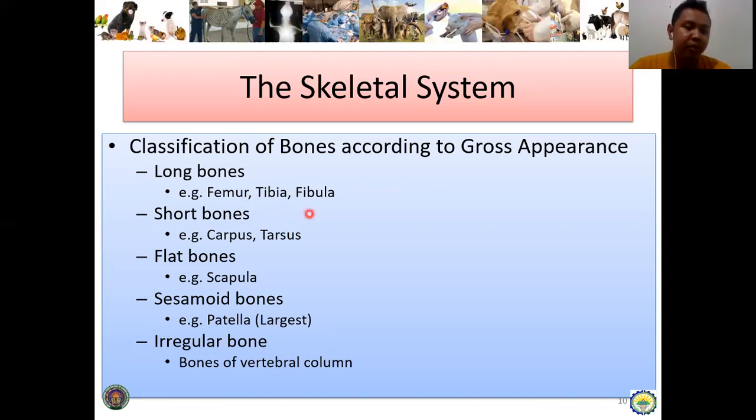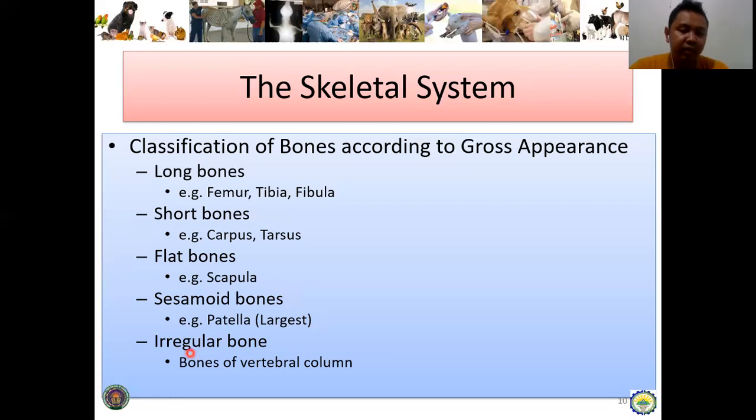Next is the short bones, the carpus and the tarsus, ang aton sa mga kamot. Flat bones, the scapula, especially ang common name na is the shoulder blade, yes. Sesamoid bones, the patella. Take note that patella is the largest sesamoid bone. So what are these sesamoid bones? Actually, ang mga sesamoid, floating bones ni siya, wala ni siya attachment sa other bones like cartilage ni ang bound sa ila or nakaputo sa ila. Number one, that is patella.